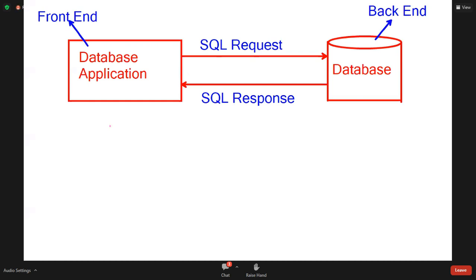Here it is called the client. It is called the server. Write this diagram.